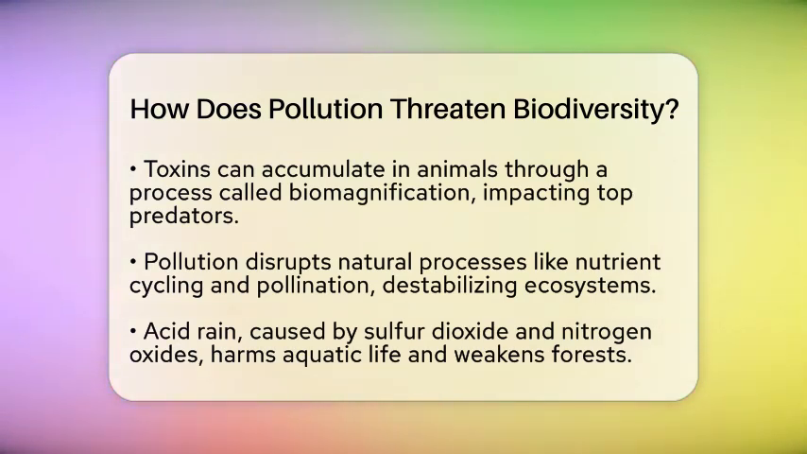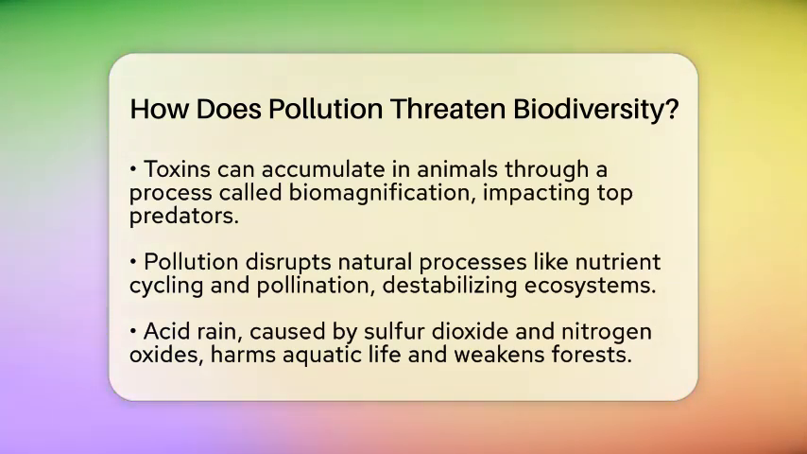issues or population drops. Pollution also messes with natural processes like how nutrients cycle through soil and water or how plants get pollinated. When these processes are disrupted, ecosystems become unstable and less able to support diverse life.